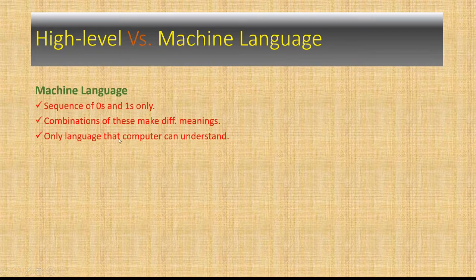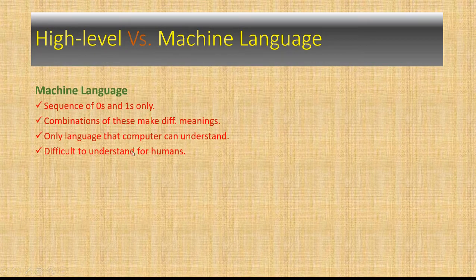That means the computer only knows 0 and 1. As we call 0 and 1 binary numbers, this machine language can also be called binary language, because it involves binary numbers. So the computer only understands the language of 0 and 1.